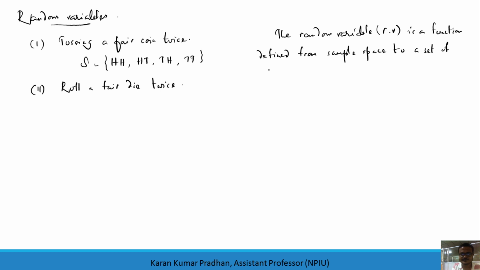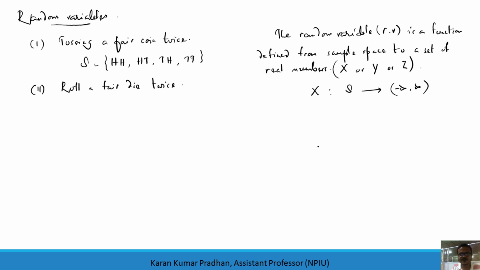Generally, random variables are denoted with capital X, capital Y or capital Z, as you can find in any book. If I refer to it as capital X, this will be a function from the sample space to a set of real numbers.